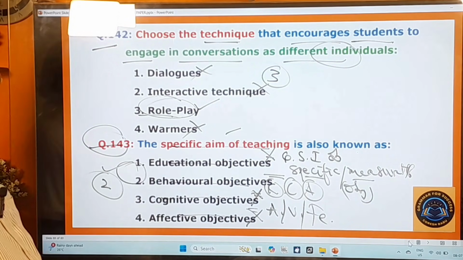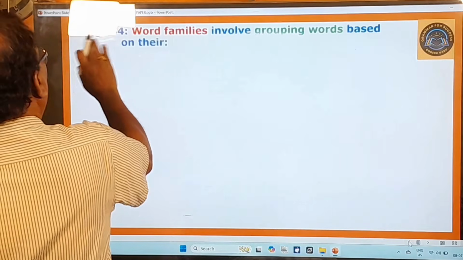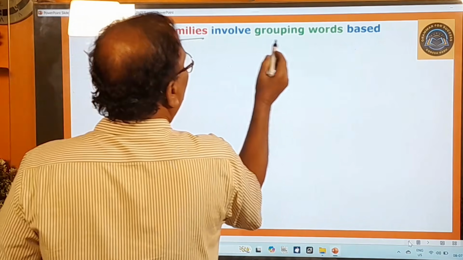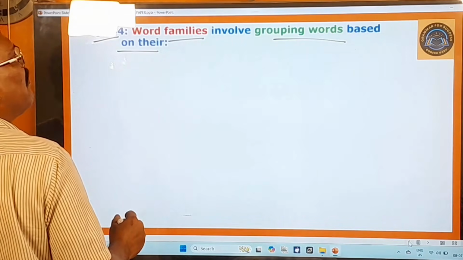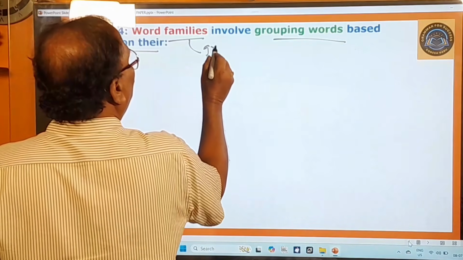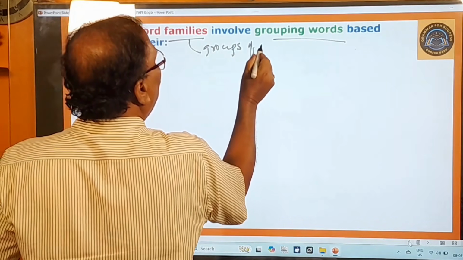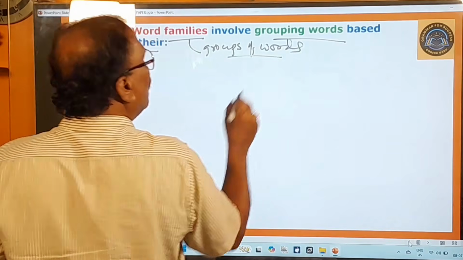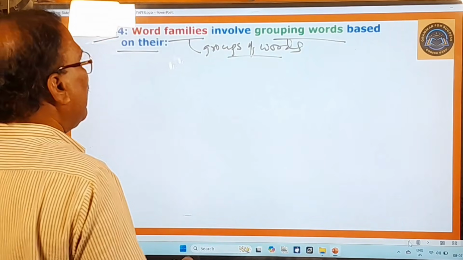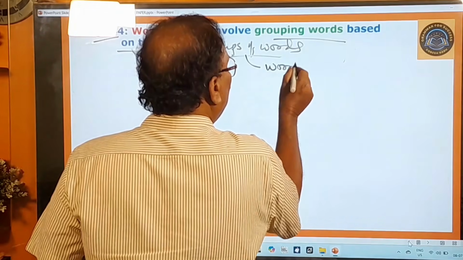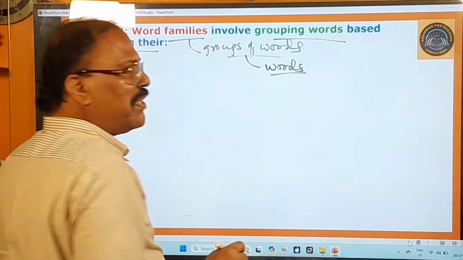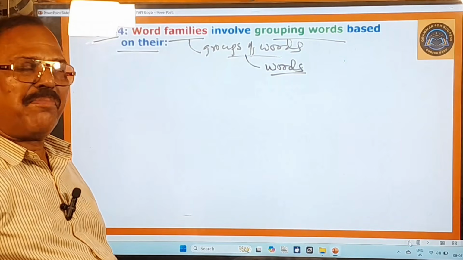And now let's move on to other questions. 144th question, word families involve grouping words based on their... So here word families means what? Groups of words. And how are these groups of words formed? These groups include words with different parts of speech derived from the same root.